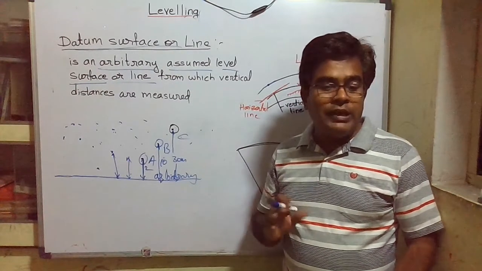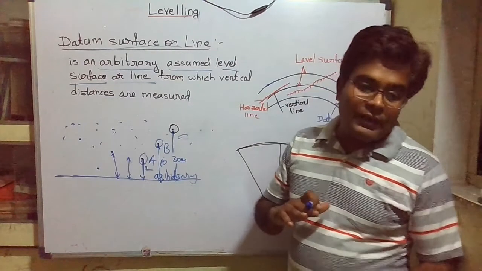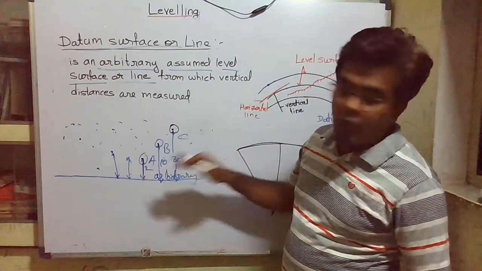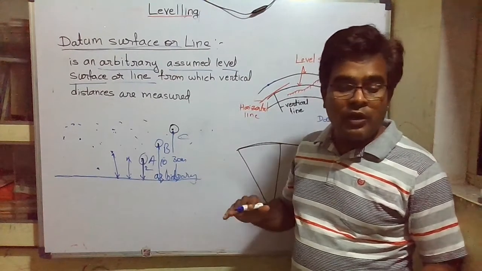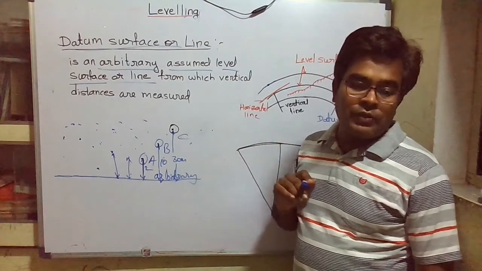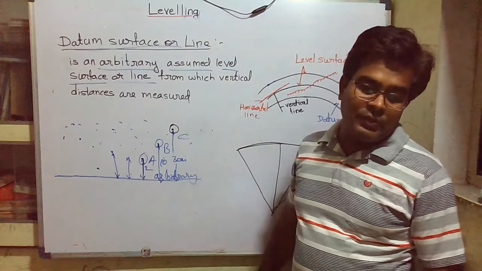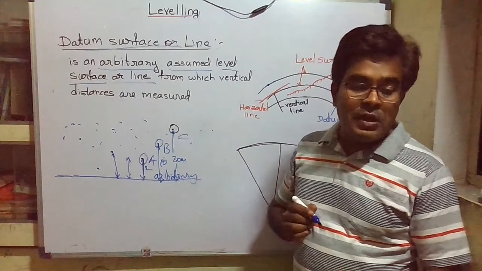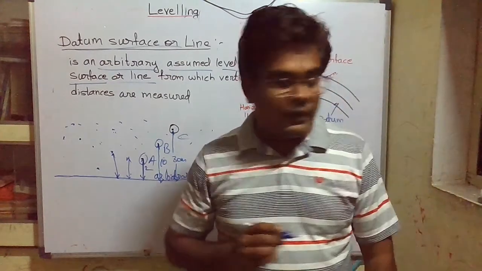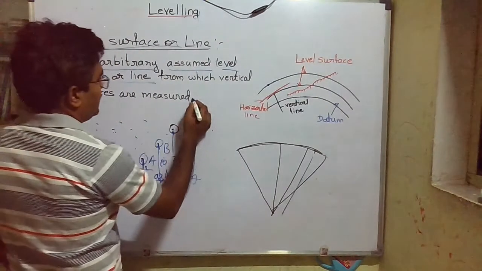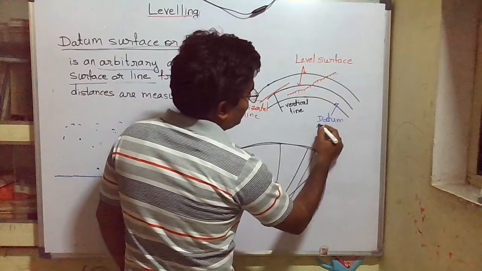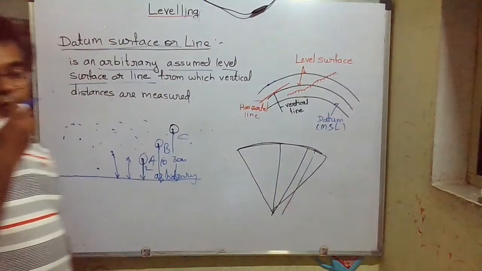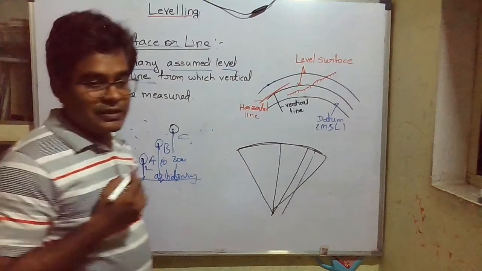Okay, so we need some surface. From that surface we can measure the height of different objects or different points. That surface is called the datum surface. So for India, our assumed datum surface is mean sea level at Karachi. We generally assume it as sea level. So for India, we have assumed datum as the mean sea level, which is at Karachi,